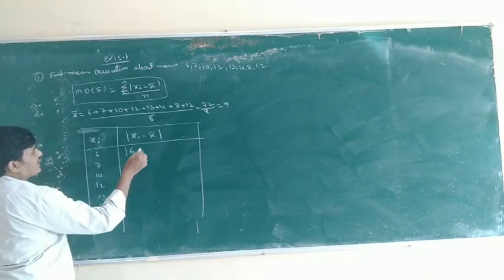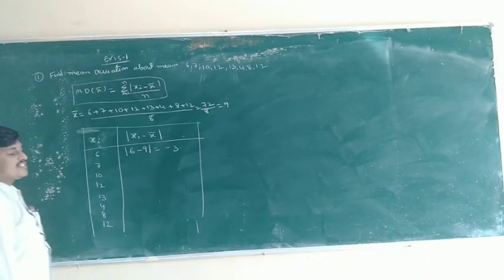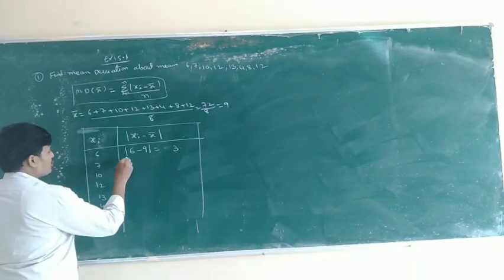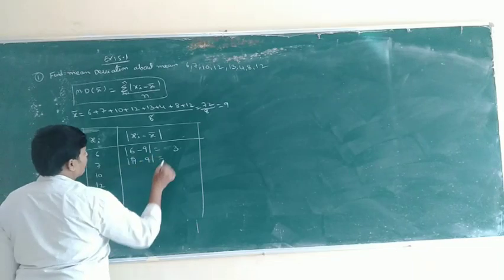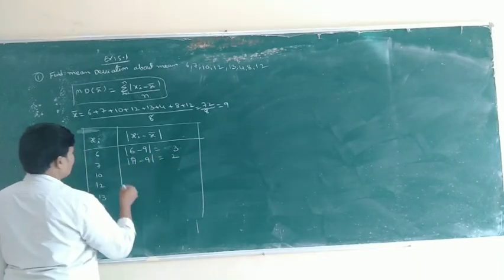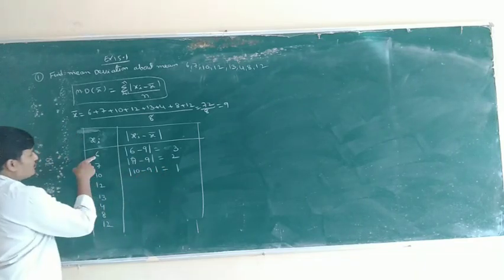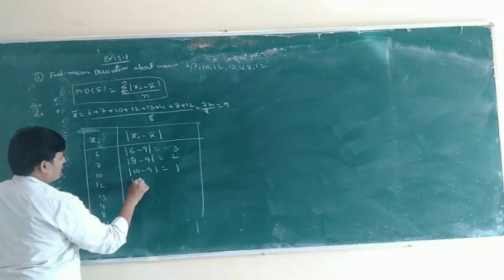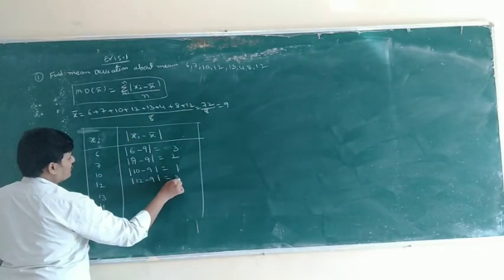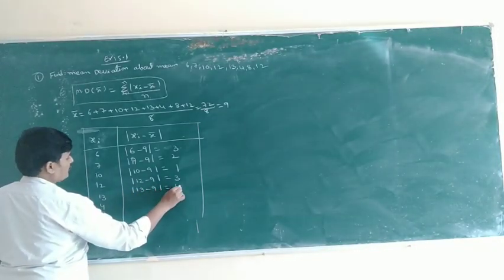So for 6, 6 minus x bar value 9 is equal to minus 3. Mod of minus 3 is equal to 3. Mod of 7 minus 9 is 2. Mod of 10 minus 9 is 1. Mod 12 minus 9 is 3. Mod 13 minus 9 is 4.